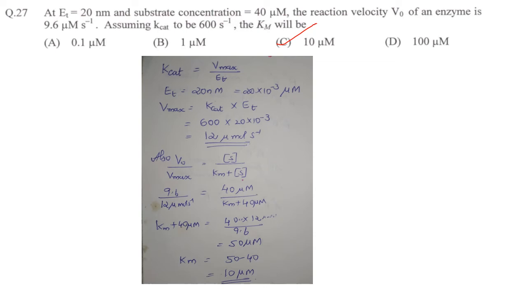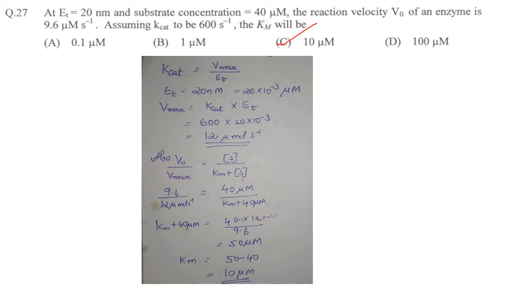Coming to the next question. ET is total enzyme concentration, which is 20 nanomoles, and substrate concentration is 40 micromolar. The reaction velocity V0 of an enzyme is 9.6. Assuming kcat to be 600, the Km will be. So we have to calculate the Km value. They have given initial velocity, substrate concentration and total enzyme concentration.